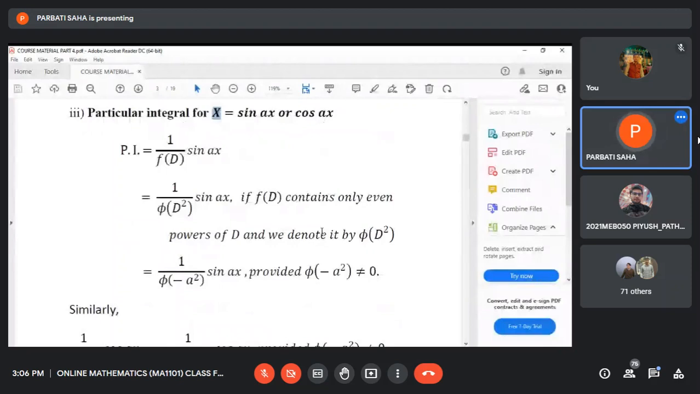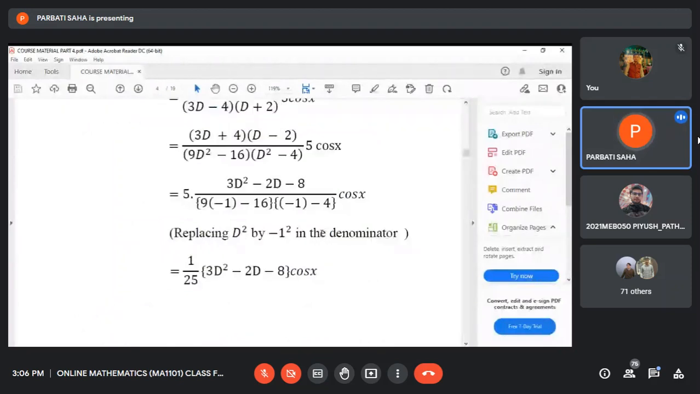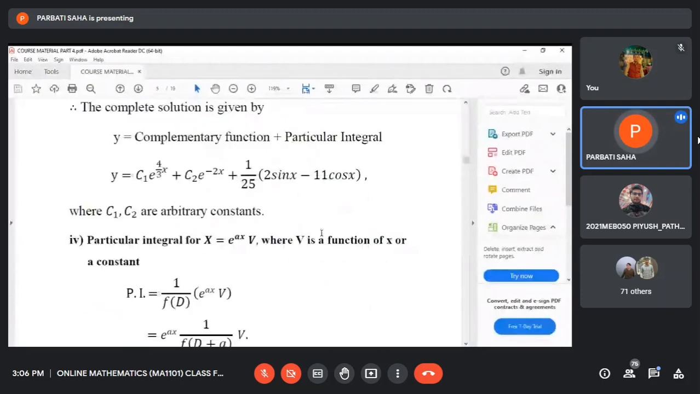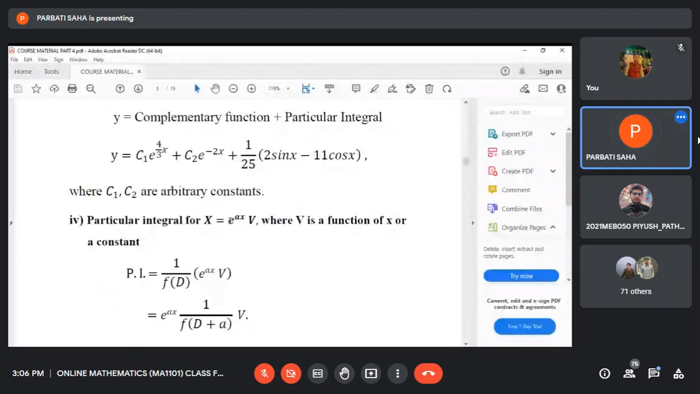Now we are to discuss another case, case number 4, where we are to find the particular integral where capital X equals e to the power x into V. We have considered only the e to the power x case, case number 1, but now it is e to the power x into V, where V is a function of x or a constant.